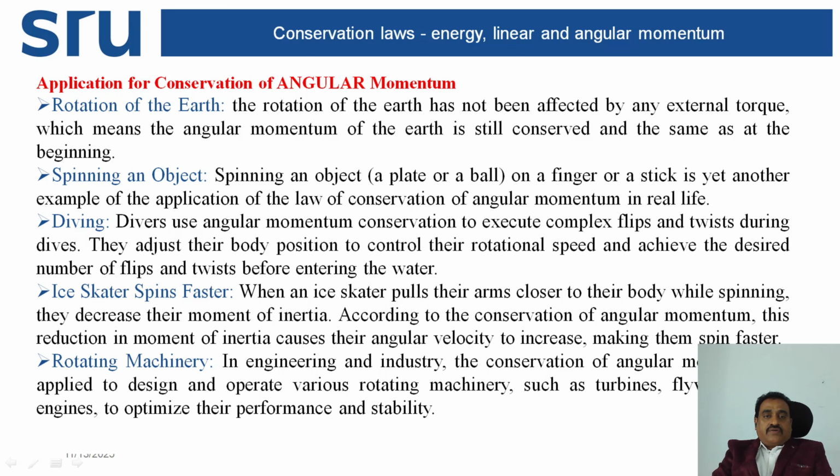What are the applications of conservation of angular momentum? Rotation of the earth, we try to understand that is angular momentum. The rotation of the earth has not been affected by any external torque. So external torque is zero, which means the angular momentum of the earth is still conserved and the same as at the beginning. So spinning of an object, diving, ice skaters spin faster, rotating machinery. These are the examples of conservation of angular momentum and also applications.